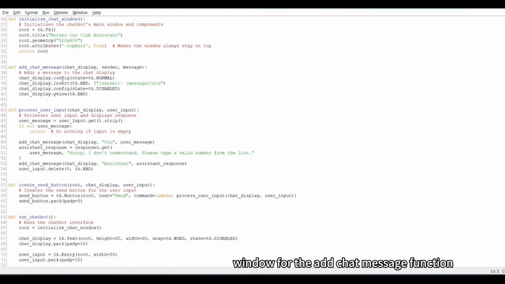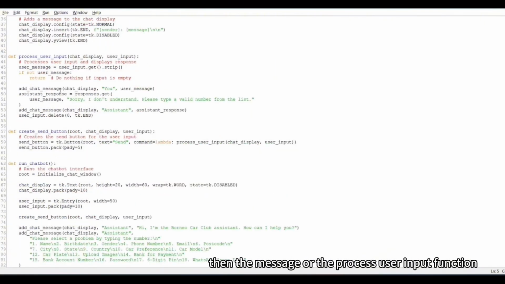For the add chat message function, it temporarily makes the text widget editable, allowing the program to insert text. So when it is in this state, it will add a new line to the chat display with the format of the sender, then the message. The chatbot itself will be Assistant, then the message. If it's the user, then it will be You, then the message.